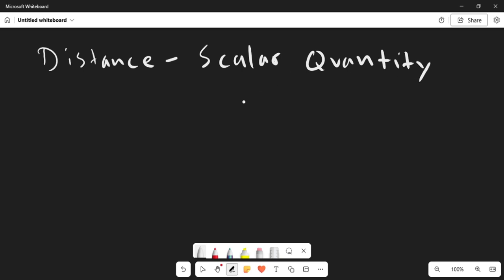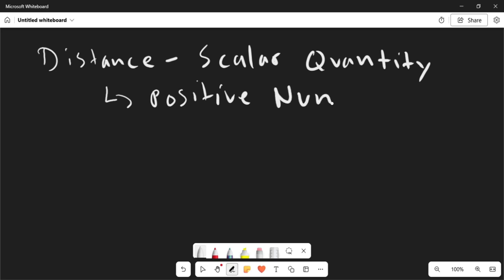Okay, and distance is always going to be measured in positive. So it's always going to be a positive number, because distance is kind of like the absolute value of something. It's never going to be negative. It's always going to be positive. Okay, you cannot have a negative distance.